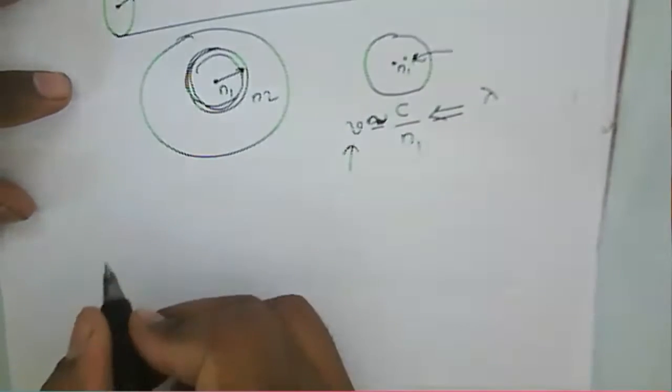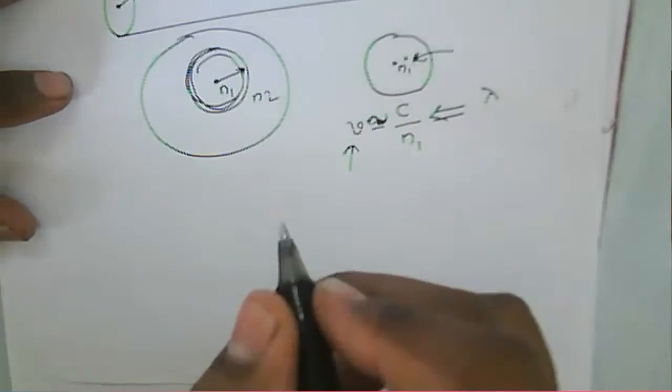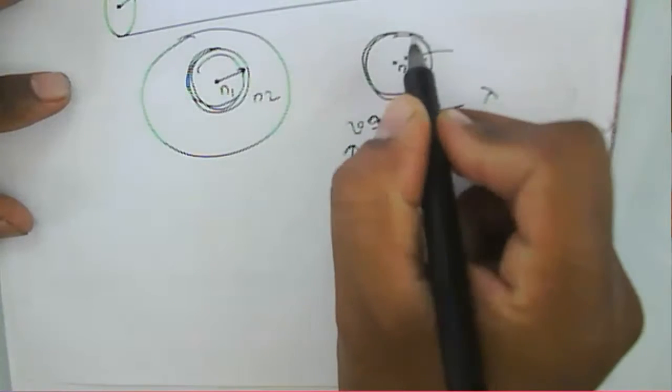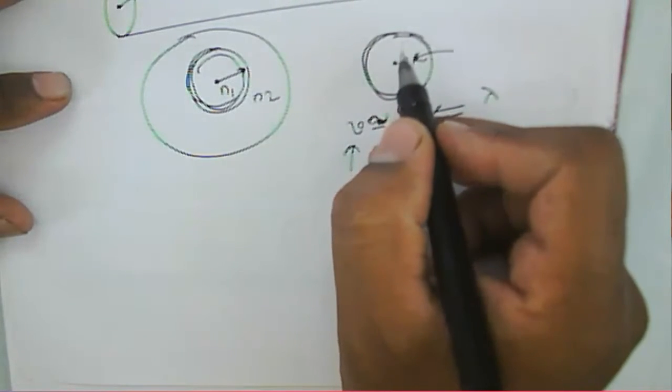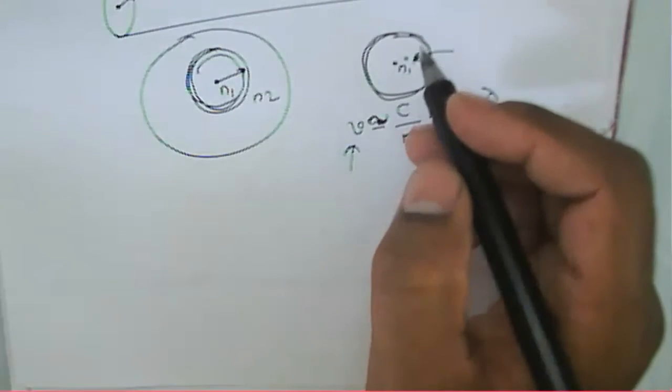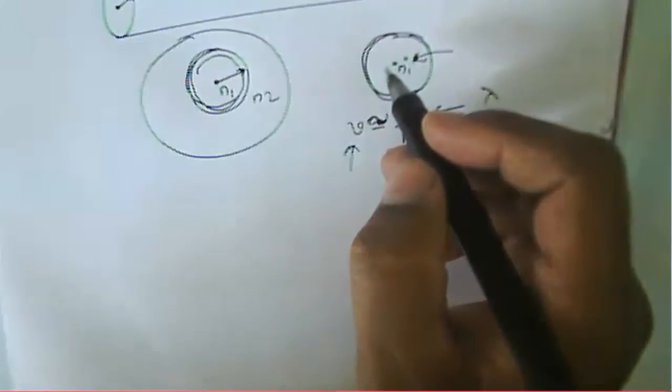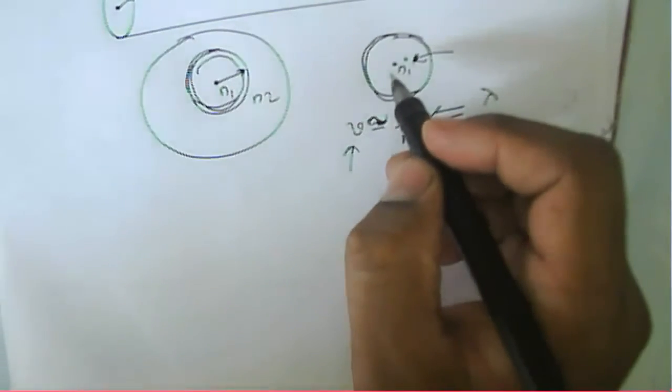Now, how do we minimize this scattering loss? At the time of manufacturing, we need to take care that there should not be any variation in the refractive index inside the core.